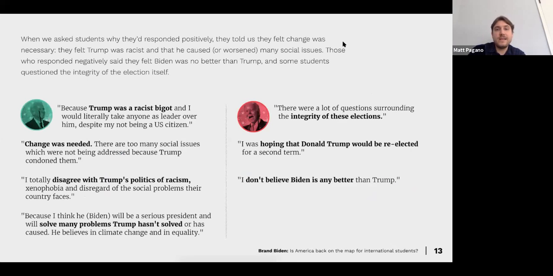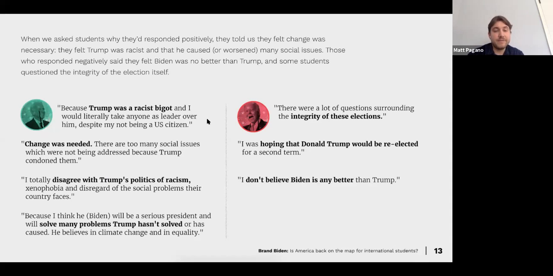When we asked students why they responded positively, really what their intuition was, they felt Donald Trump was racist and that he had caused or worsened many social issues. Those who responded negatively said they felt Biden was no better than Trump, and some students questioned the integrity of the election itself. Key points that you can see here: Trump was a racist bigot and would literally take anyone as a leader over him.